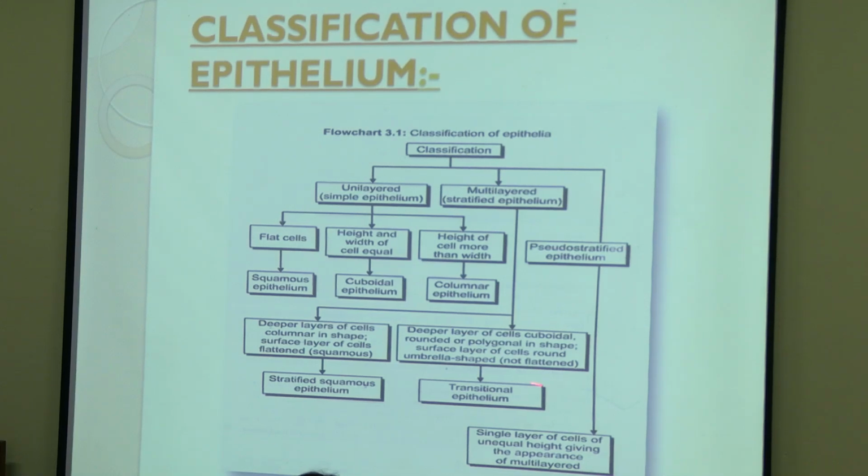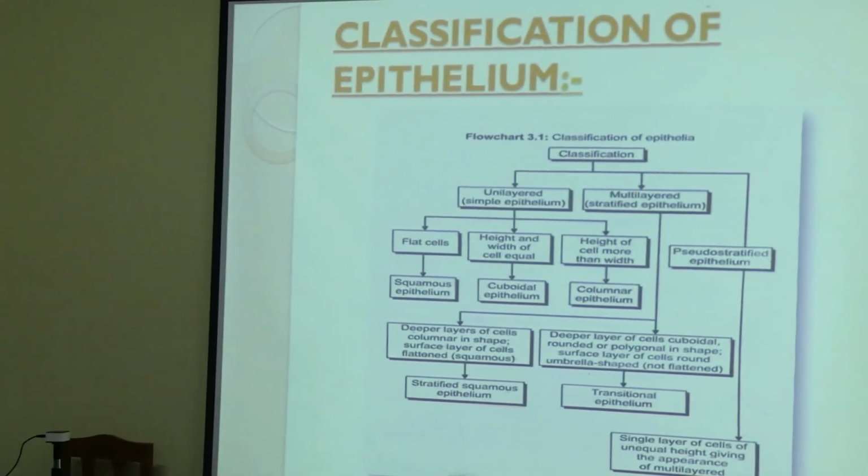Now what is transitional epithelium? The surface layer will be umbrella shaped, or dome shaped. Then it will be called transitional epithelium, found in the urinary bladder. Now what is pseudostratified epithelium? Pseudo means false. So it appears that the epithelium is multiple layered, but actually it is a single layer, because the nuclei are at different heights, which gives the appearance of a stratified epithelium.